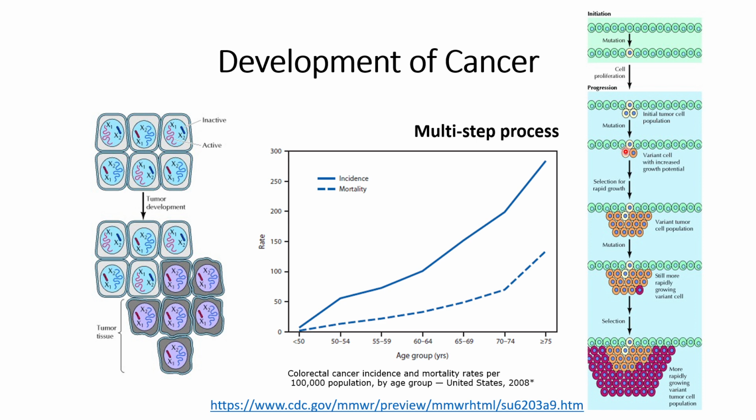Let us consider in this example that this mutation has more increased growth potential than the other mutation. So the cells that have the mutation to grow rapidly will grow faster than the other cells.